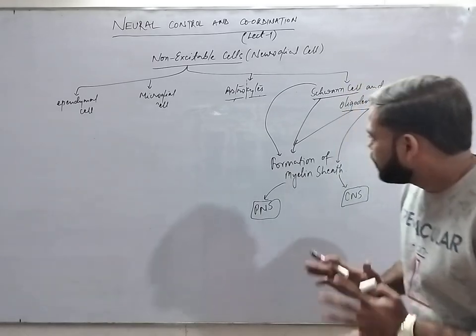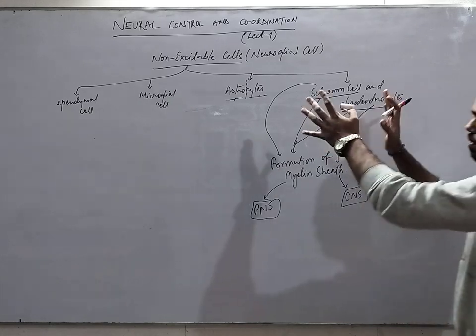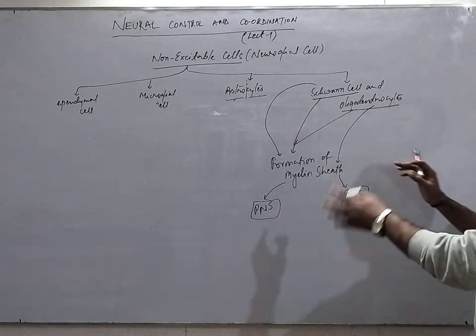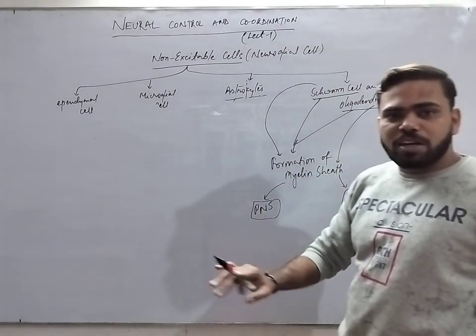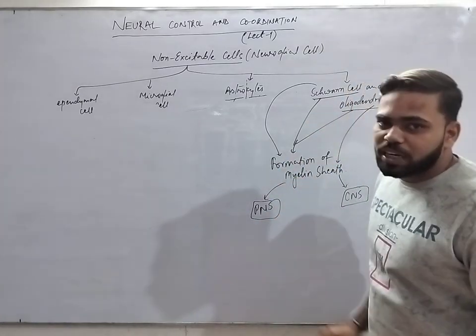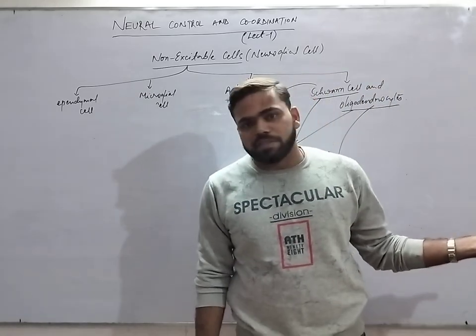So basically, the main function of the Schwann cell and oligodendrocyte cell is the formation of the myelin sheath. But individually, the Schwann cell will make the myelin sheath in the peripheral nervous system, and the oligodendrocyte will be responsible for the formation of the myelin sheath in the central nervous system.